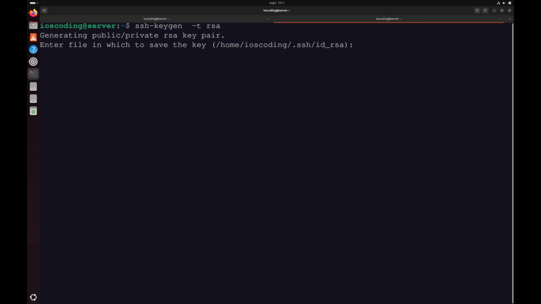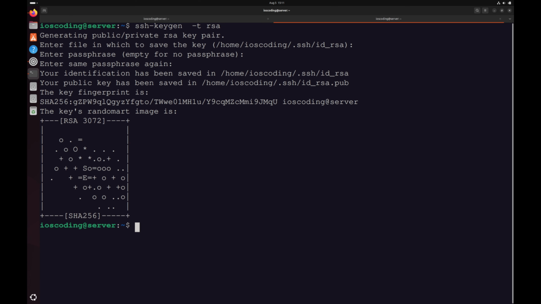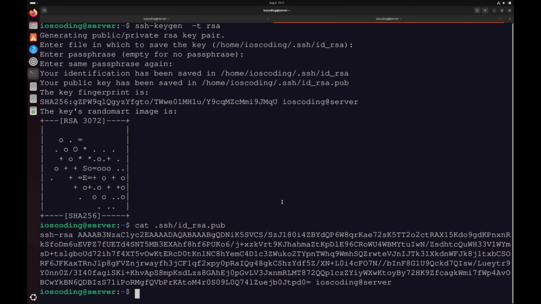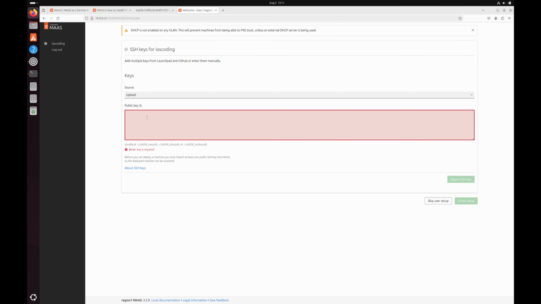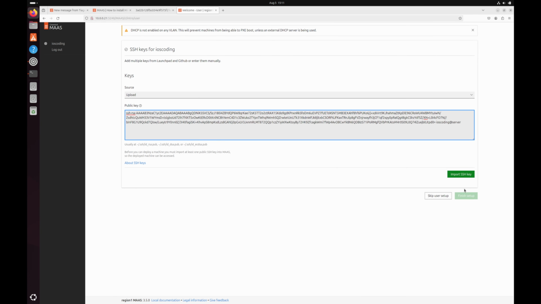In order to create the public key pair, you can do ssh-keygen -t rsa. Then I'm going to just create a default key with 2048 bits. That's fine. There's no passphrase on it, and simply hit enter twice. Now what we will do is we will get the key which we just created and copy its value. I'll go back to the browser and we will paste it in here. And finally we will just say import SSH key.